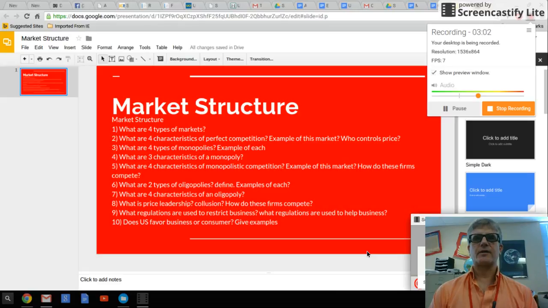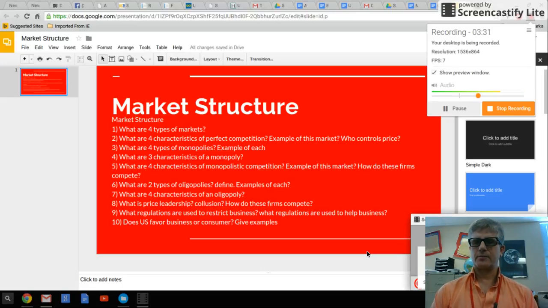Three characteristics of a monopoly: there are prohibitive barriers to entrance into the industry. Something is stopping it. It could be legal, like a patent. It could be the money or the expertise. There's one seller, so there's only one. And then the next is there are no substitutes for the product. It's just that one company that can do it, and that one company has extensive control of the price.